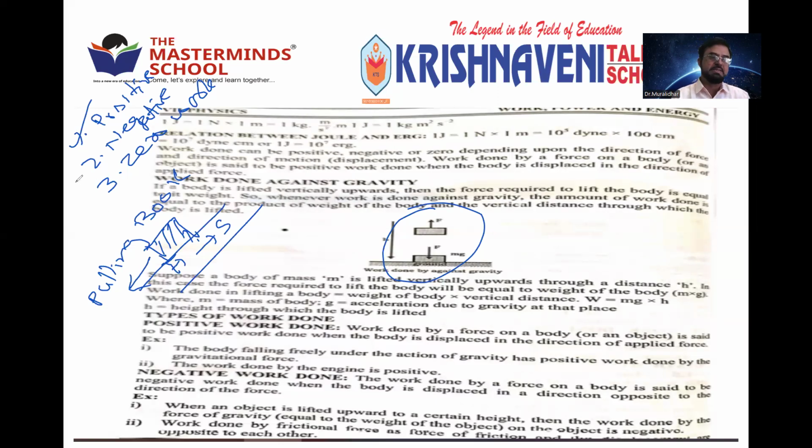That is the second case. As you know the formula, W is equal to F into S. You are applying a force, but work done is zero. We have seen the previous example. Or you have not done any work. Work done is zero if force is zero or displacement is zero. Any one of these is zero or both are zero, the work done is zero. That is called zero work.